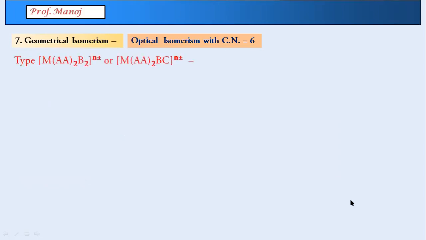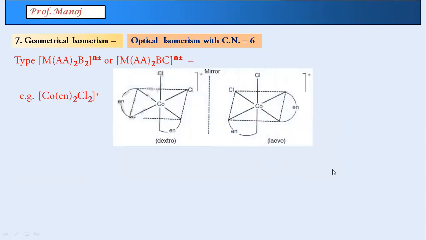Next we have MAA2B2, or instead of B2, you can have BC also. Now here things are a little different. I am taking only the B2 example, BC remains quite the same. Now this is an example where you can see ethylene diamine is present at these fixed positions. Chlorine is in cis form. This is also cis. So this is dextro and levo.